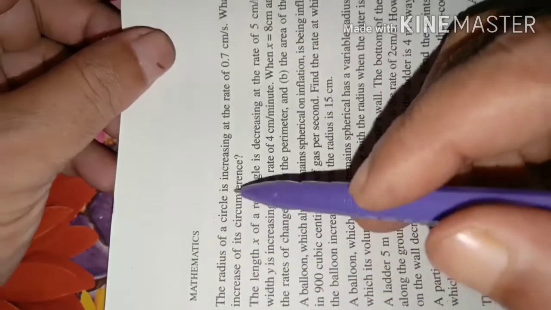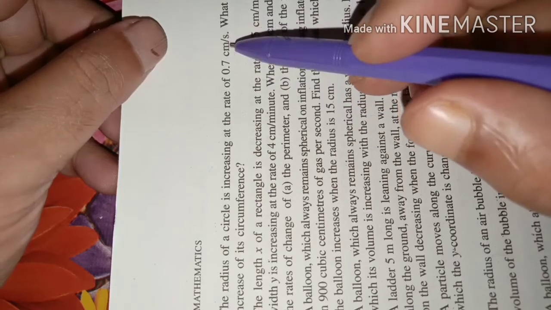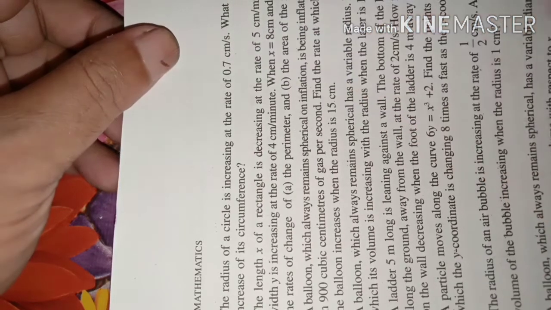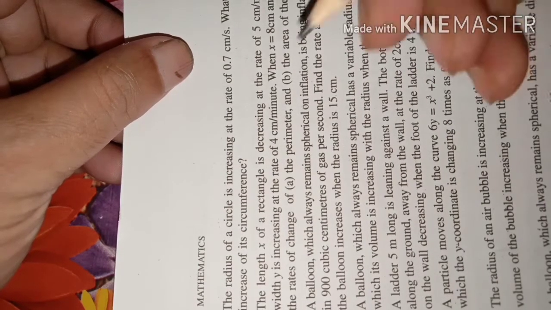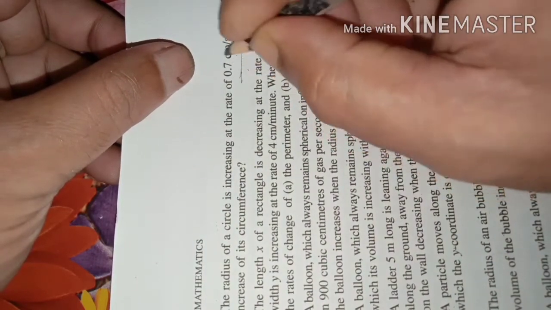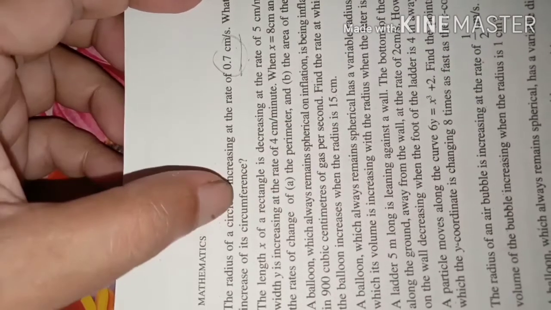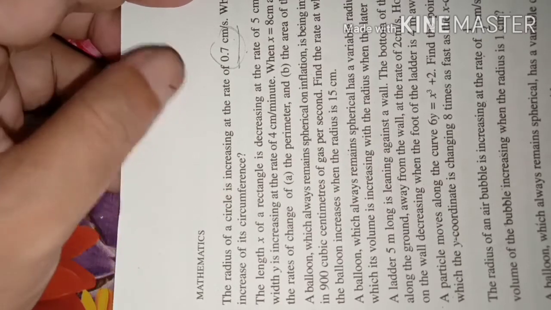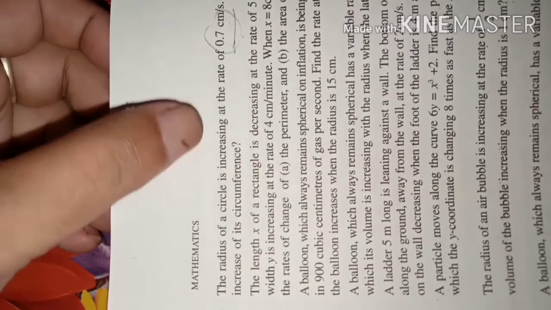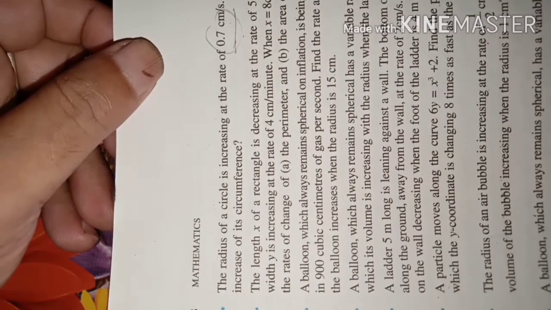The radius of a circle is increasing at the rate of 0.7 centimeter per second. That means here dr by dt is given. This is the value of dr by dt. Okay, dear students. So what is the rate of increase of its circumference? Rate of increase of its circumference, you have to find. Circumference of a circle is twice pi r. So the rate of increase of its circumference is 2 pi, because the derivative of twice pi r is